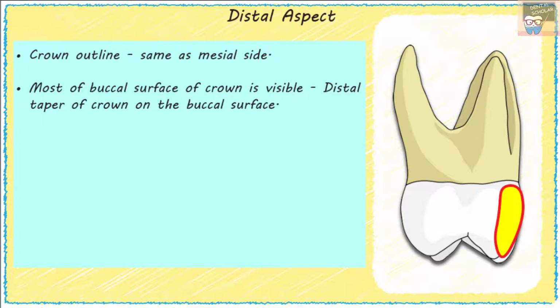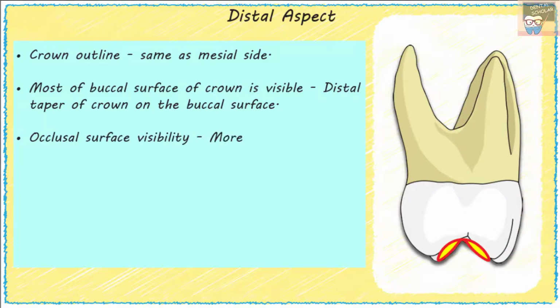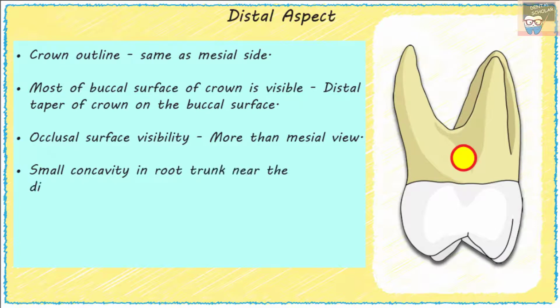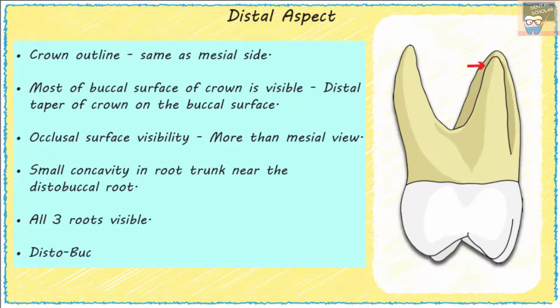Now, since the distal marginal ridge is more cervical as compared to the mesial marginal ridge, occlusal surface visibility is more from the distal side as compared to the mesial side. A small concavity may be seen in the root trunk near the distobuccal root. All the three roots are visible as the distobuccal root is smaller than the mesiobuccal root.